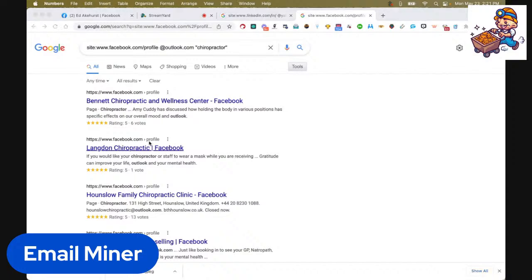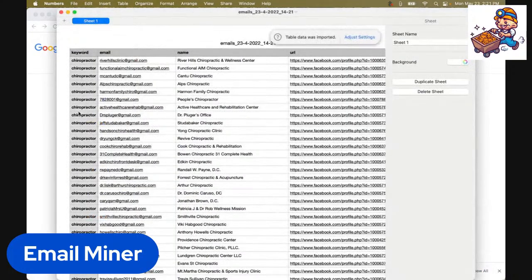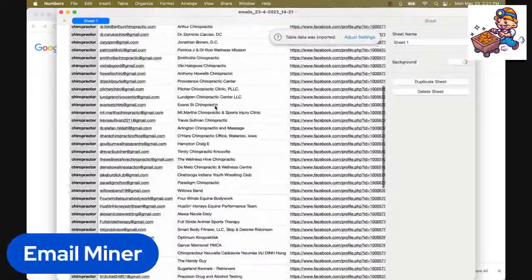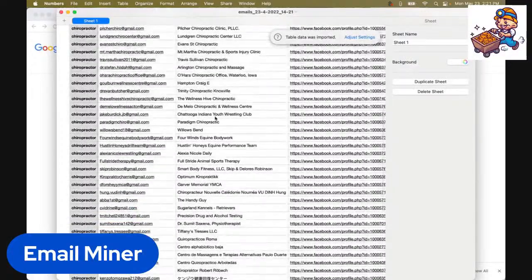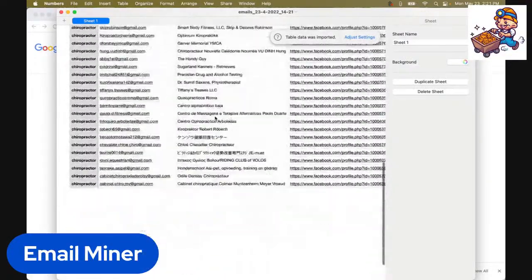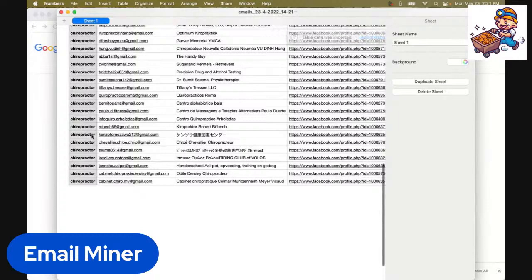Let's take a look at what it gives us. All right, so it gives us the keyword we used. It gives us their email. It gives us the name. The name is going to be the page of where we found this email. So these are all companies. Of course, maybe you don't want something that's a different language.